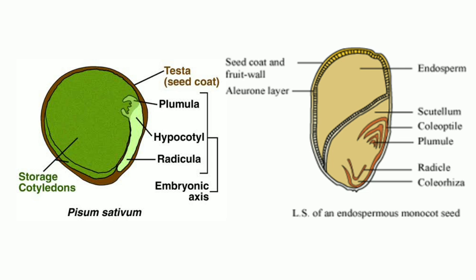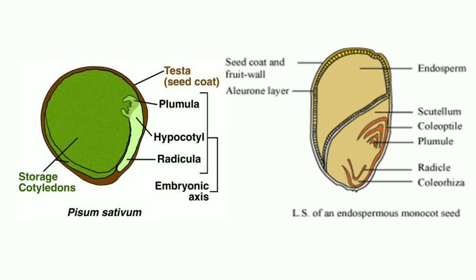Then the plumule is covered by a sheath called the coleoptile, and the radicle is again covered by a sheath called the coleorhiza. So here we can see the difference between a dicotyledonous seed, a monocotyledonous seed, as well as an endospermic seed and a non-endospermic seed.